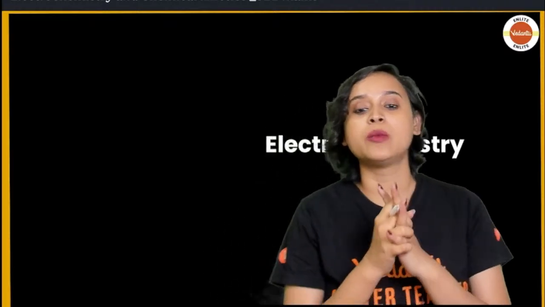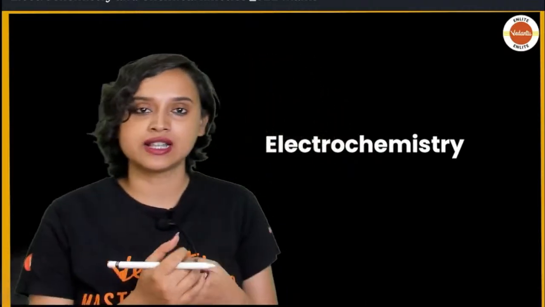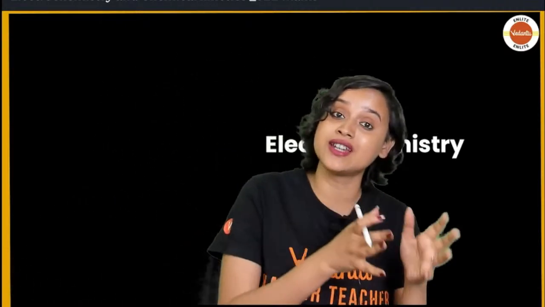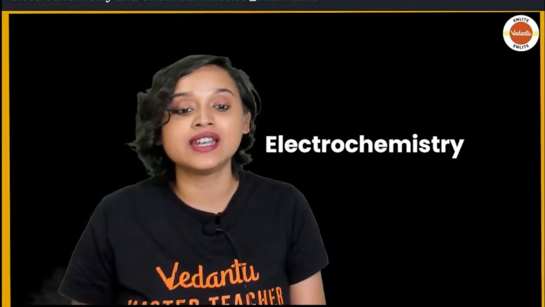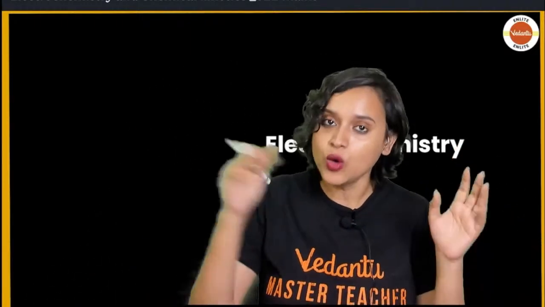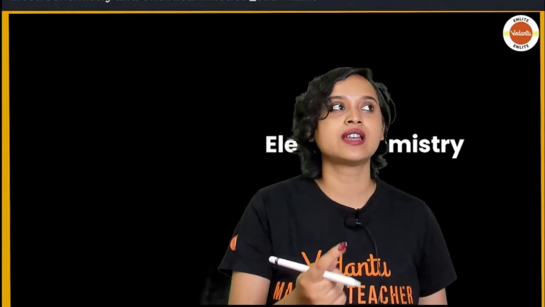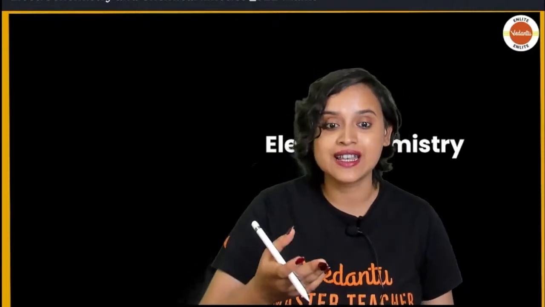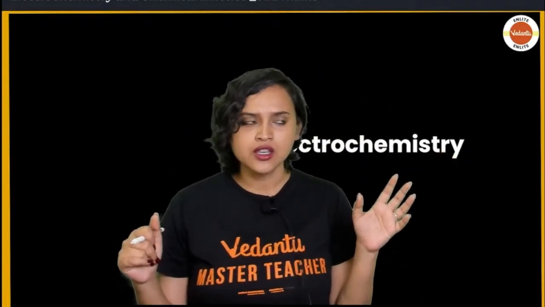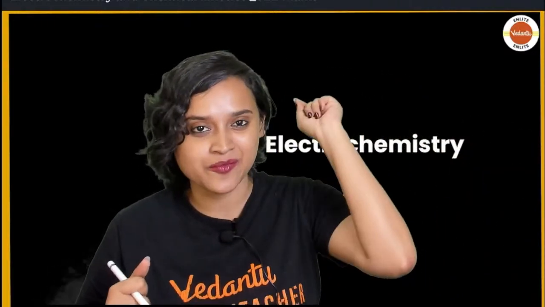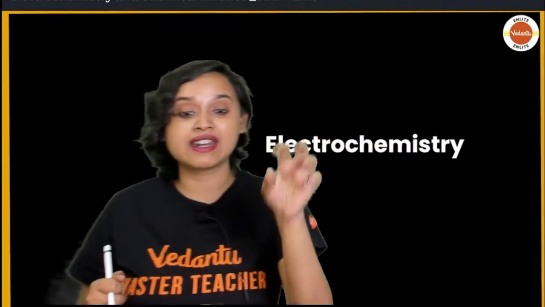Okay. Now, in this chapter, we do talk a lot about batteries, okay? We do talk a lot about cells. So when we talk about cells, there are two types of cells we talk about. There is one that is the electrochemical cell and the other one is the electrolytic cell. What is an electrochemical cell? Galvanic cell, voltaic cell, they are all electrochemical cells, right? So in an electrochemical cell, the chemical energy is converted to electrical energy. Basically, the spontaneous reactions are happening there. And in case of an electrolytic cell, electrical energy is converted to chemical energy.